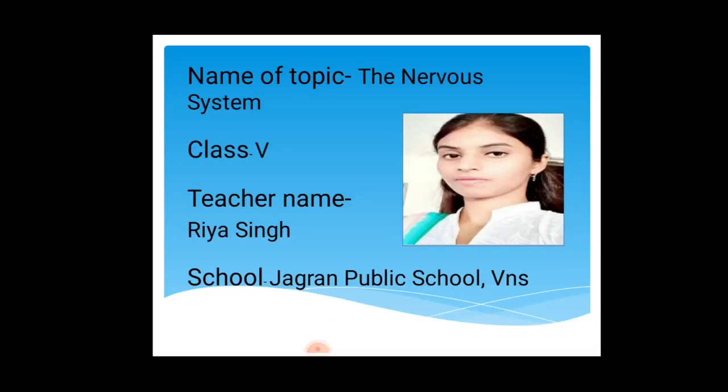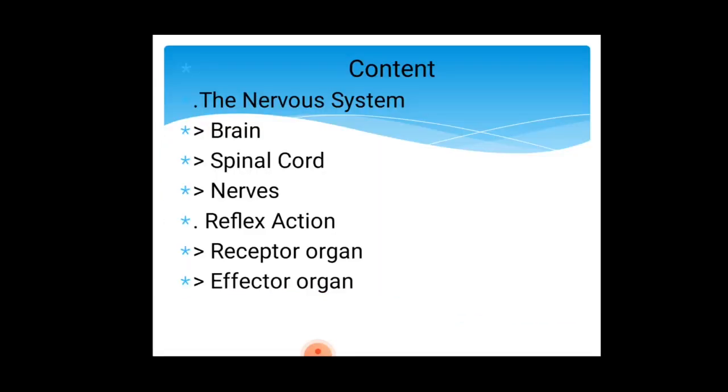Today in this session we are going to discuss the nervous system. The contents of the nervous system are its major parts, that are brain, spinal cord, nerves, and after that reflex action, in which there are two subheadings: receptor organ and effector organ.